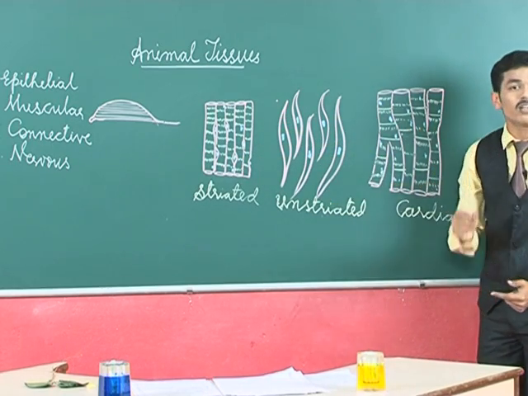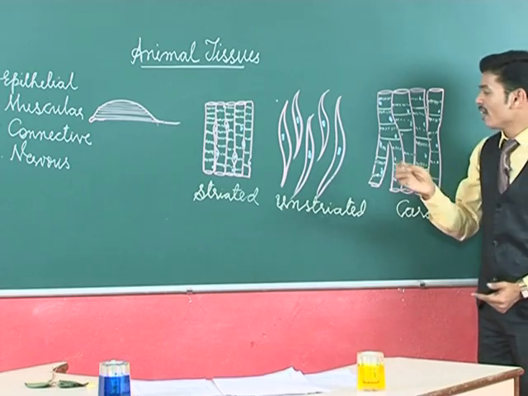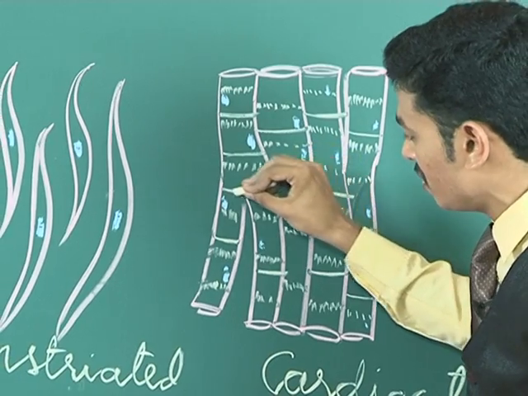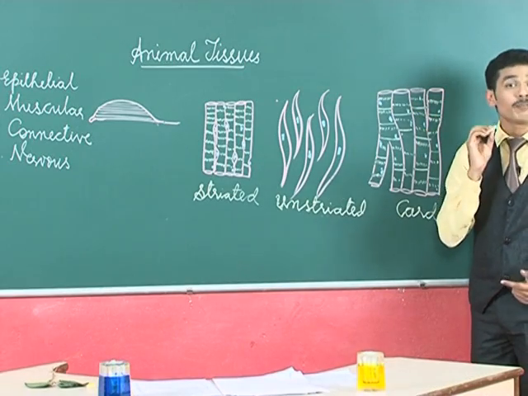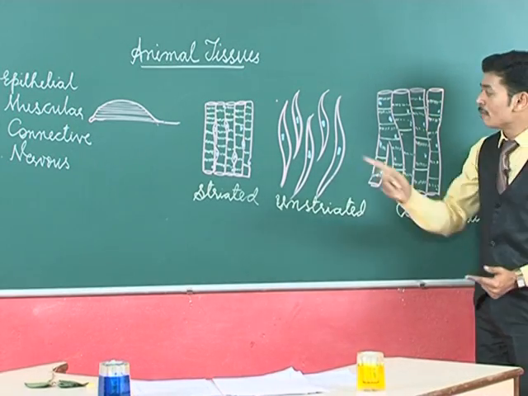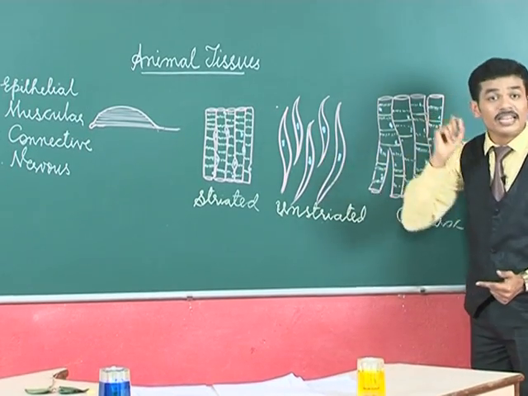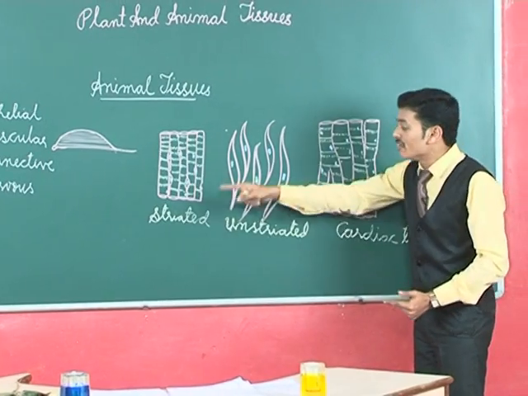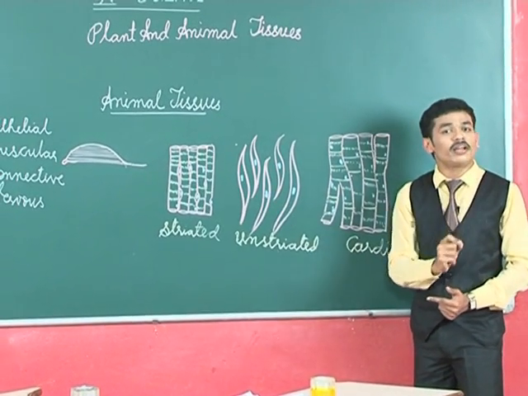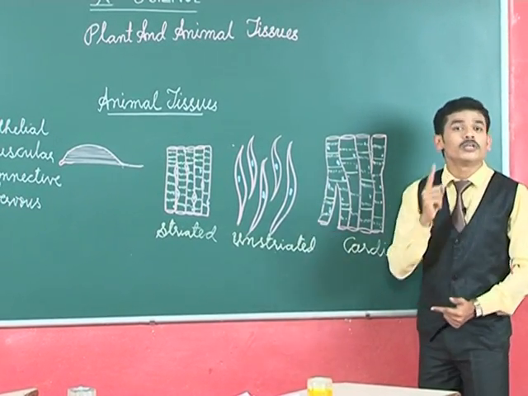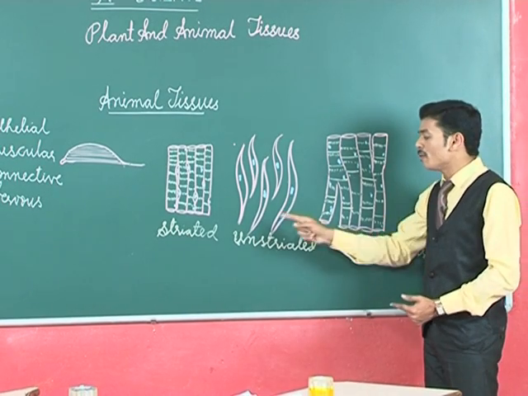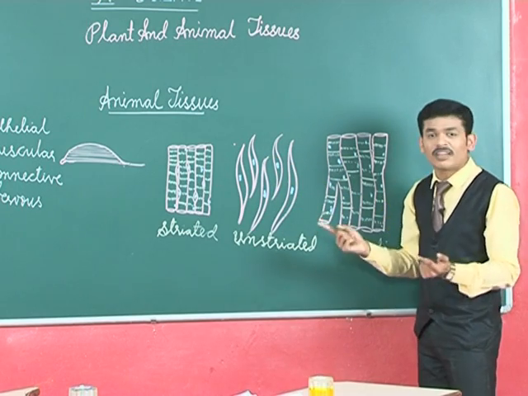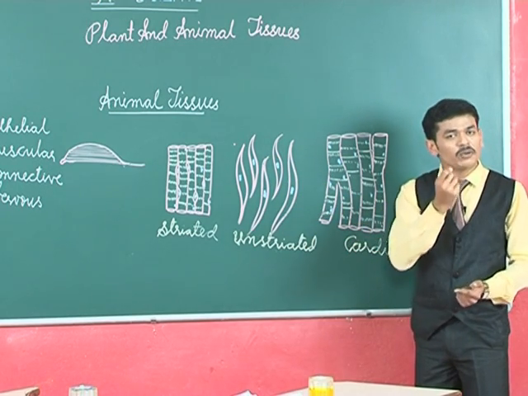Here you can find light striations, and here there are intercellular junctions, and each cell possesses a single nucleus. But in this case, each cell possesses more than one nucleus. That is why the striated muscle is multinucleated and cardiac muscle is uninucleated. And what about the unstriated muscles? Yes, of course, they are long slender cells or fibers having a single nucleus.